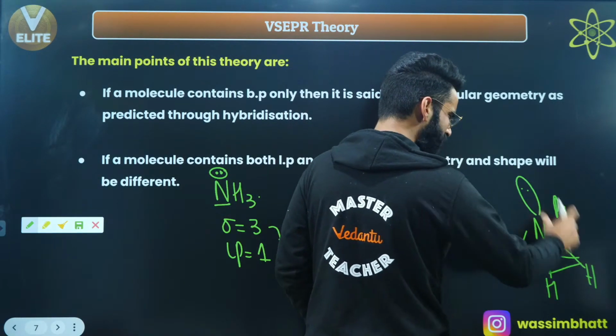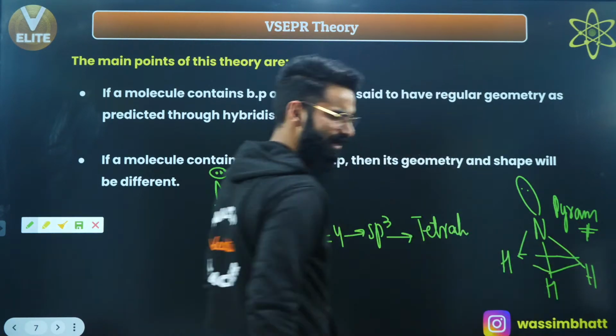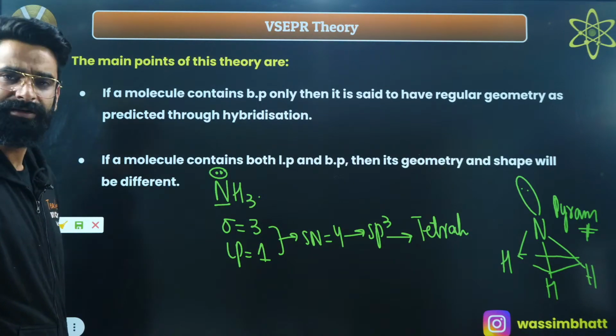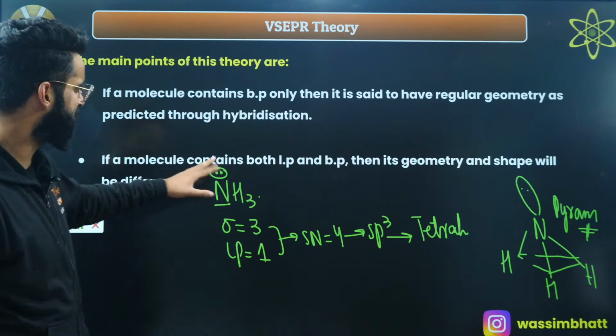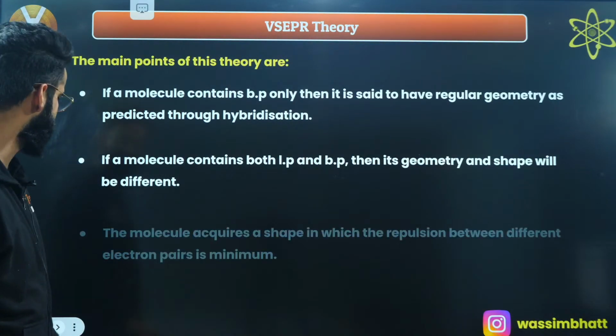I'm going to show you all these shapes in some time. I'm simply making you understand a few basic things first of all, right? It has got the pyramidal shape, yeah? Right, people? So do remember this as well. If a molecule contains both lone pairs and bond pairs, its geometry and shape will be different, right? I'm sure it's clear to everyone.